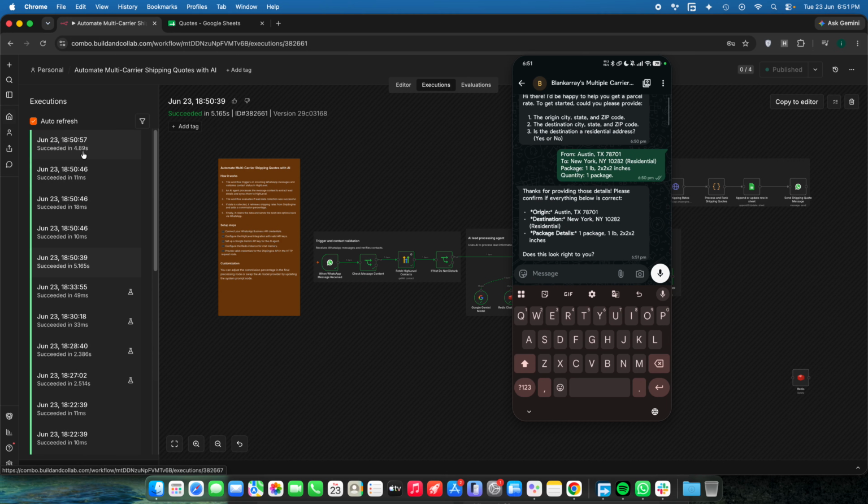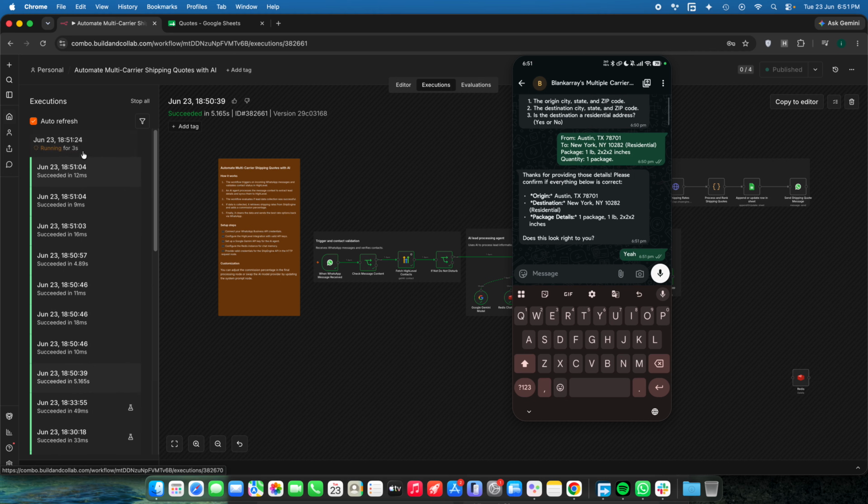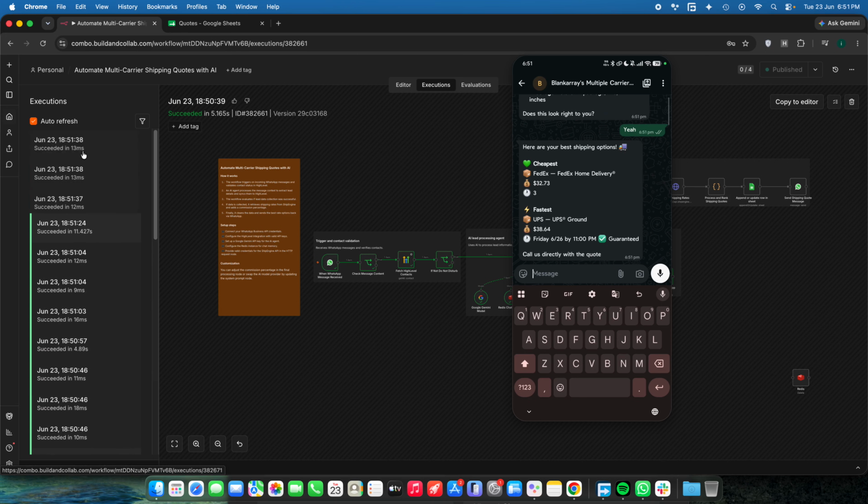And by the way, if there is any data missing that is required for this particular workflow to run smoothly, the AI agent will hold on and simply ask the user back for that particular data point which was missing. So nothing to worry about. For now, I simply gave everything. So let's see whether we receive a quote or not. Perfect. We simply got a customized quote.